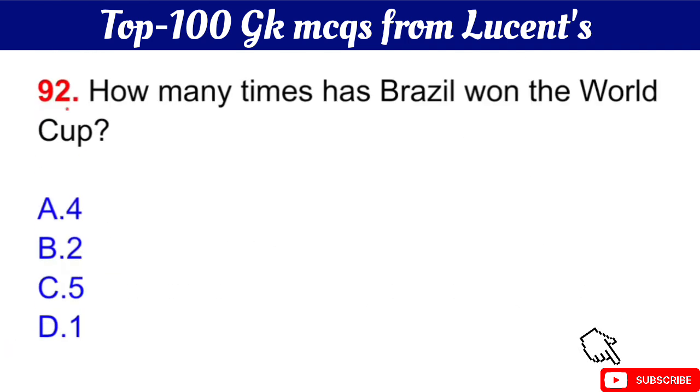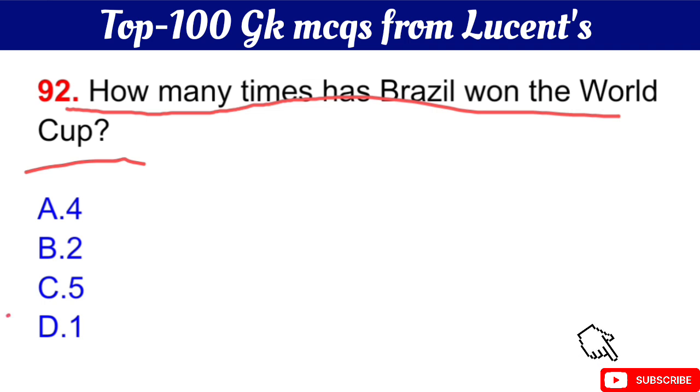Question number 92 is how many times has Brazil won the World Cup? The right answer is option C, 5. Okay.